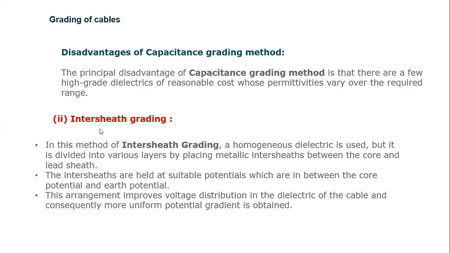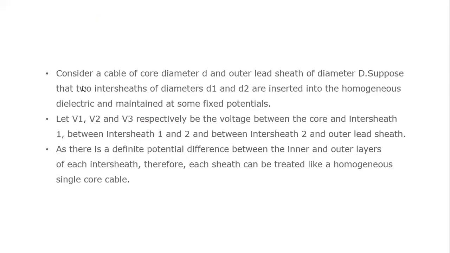In this case we divide the dielectric into different layers by placing metallic intersheaths between the core and the lead sheath.